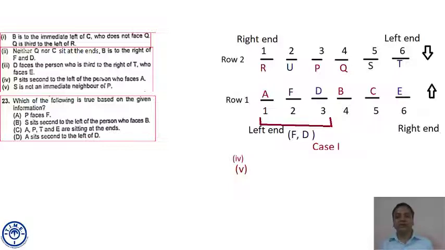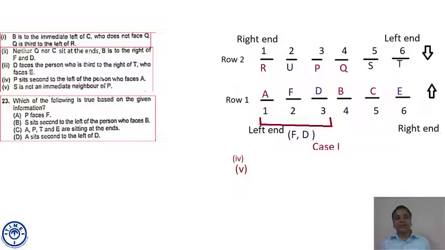First point, P faces F. This is wrong because P faces D or F faces U. Second, S sits second to the left of the person who faces B. Q faces B, its first left is occupied by S, second left is occupied by T. So B option is also wrong.